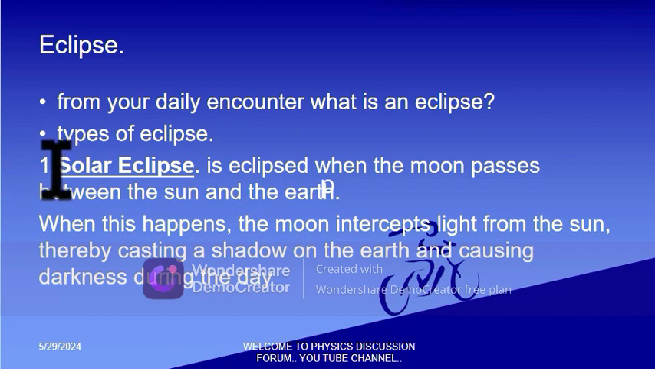So the types of eclipse: we have a solar eclipse, also known as the eclipse of the sun. So it is an eclipse when the moon passes between the sun and the earth. And when this happens, the moon intercepts light from the sun, thereby casting a shadow on the earth and causing darkness during the day.